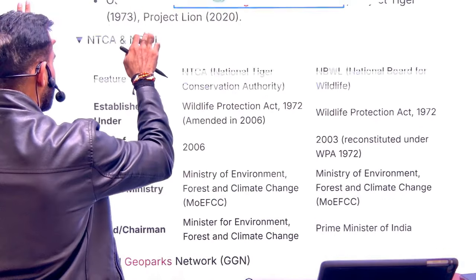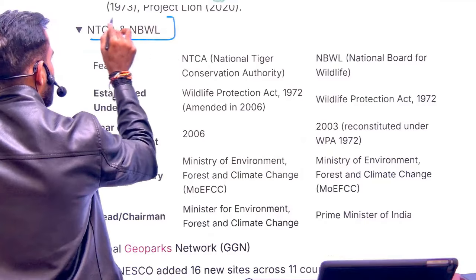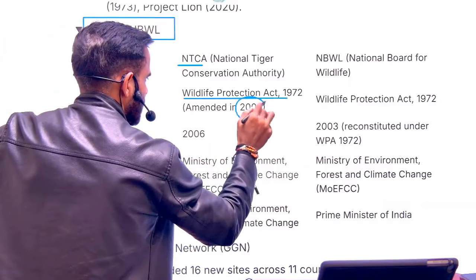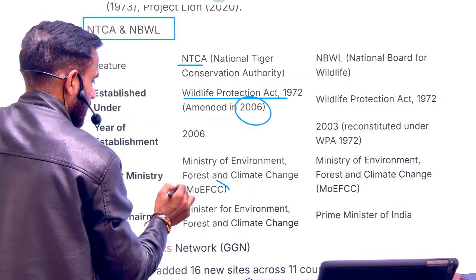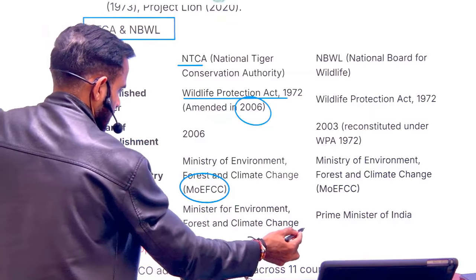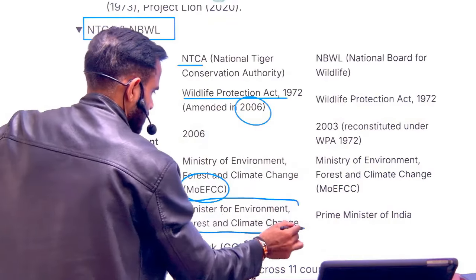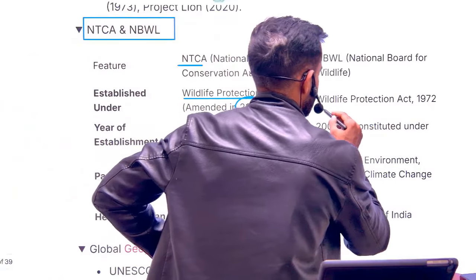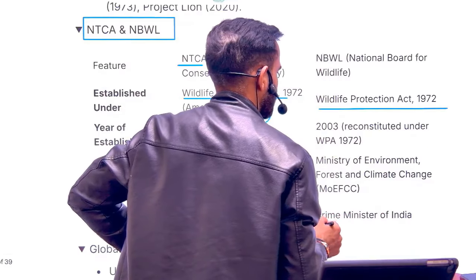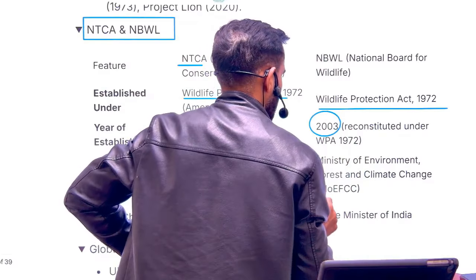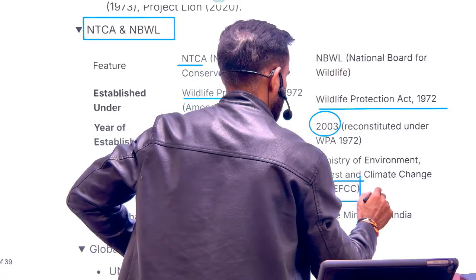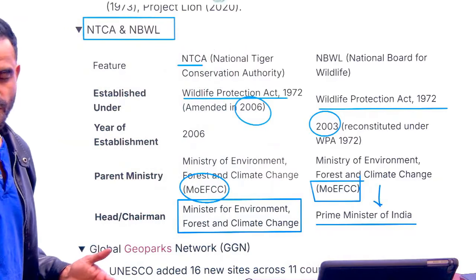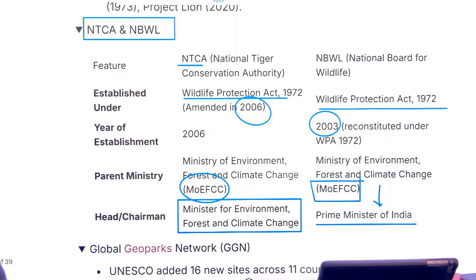Now coming to NTCA and NBWL. What is NTCA? National Tiger Conservation Authority. So it is set up under the Wildlife Protection Act. It was set up in 2006. It is a statutory body under the Environment Ministry. Who is the chairperson? This is quite important. So it is under the Environment Minister. As far as National Board for Wildlife is concerned, this is also under the Wildlife Protection Act of 1972, and it was set up in 2003. It is also under the Ministry of Environment, but it is chaired by the Prime Minister of our country. So that is a major difference between NTCA and National Board for Wildlife.